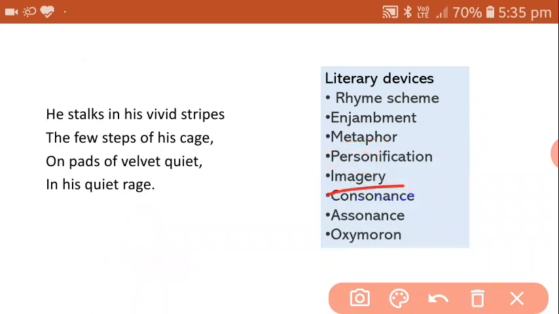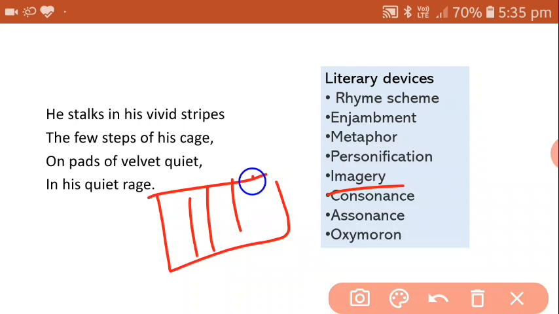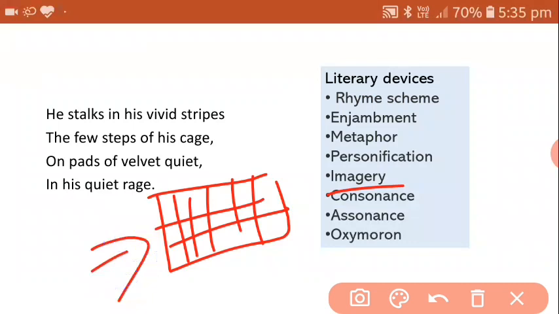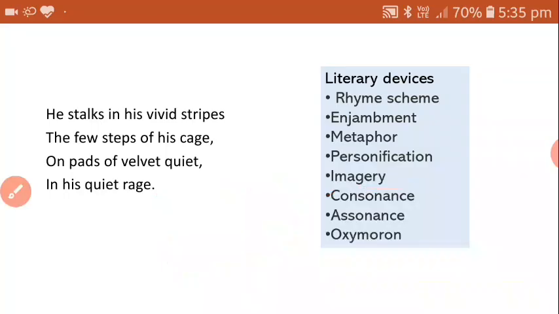Now next is imagery. What is imagery, children? Imagery is used to make a reader perceive, visualize, and form a mental picture, to think about an image involving all five senses.